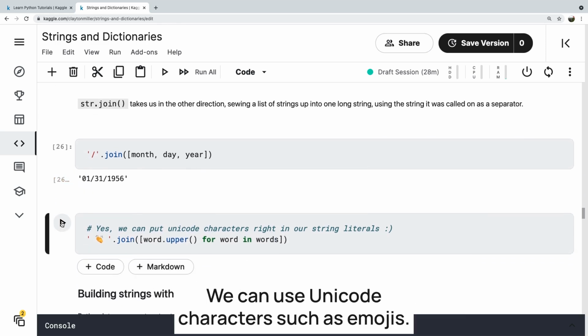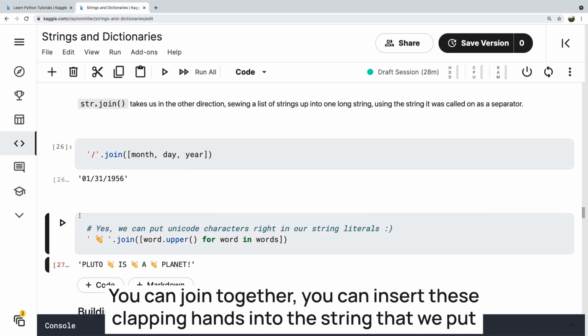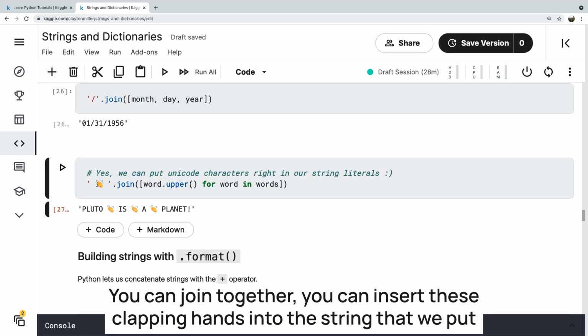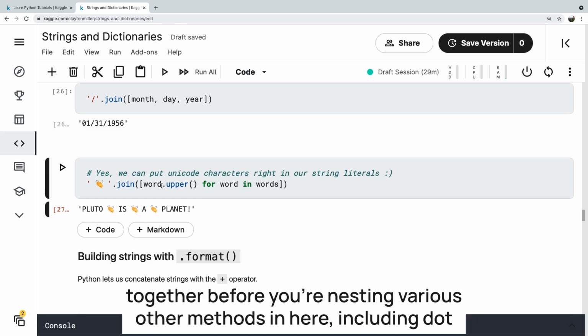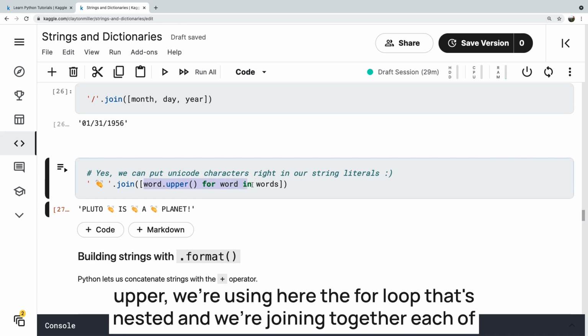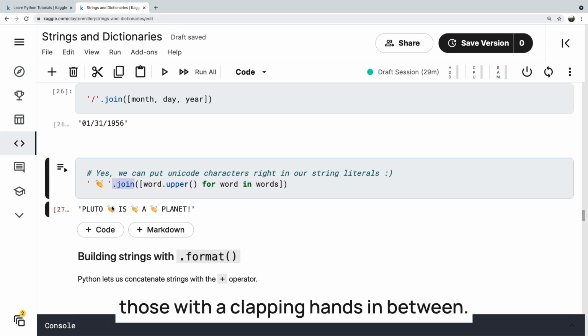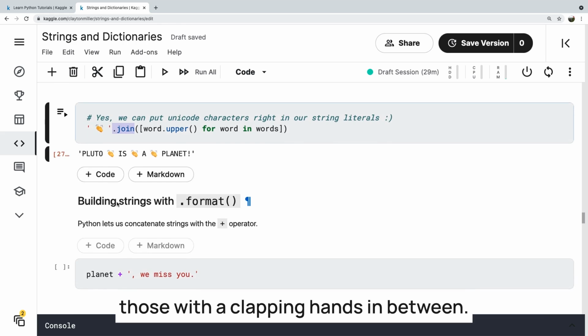We can use Unicode characters such as emojis. You can insert these clapping hands into the string that we put together before. You're nesting various other methods in here, including .upper. We're using here the for loop that's nested, and we're joining together each of those with clapping hands in between.